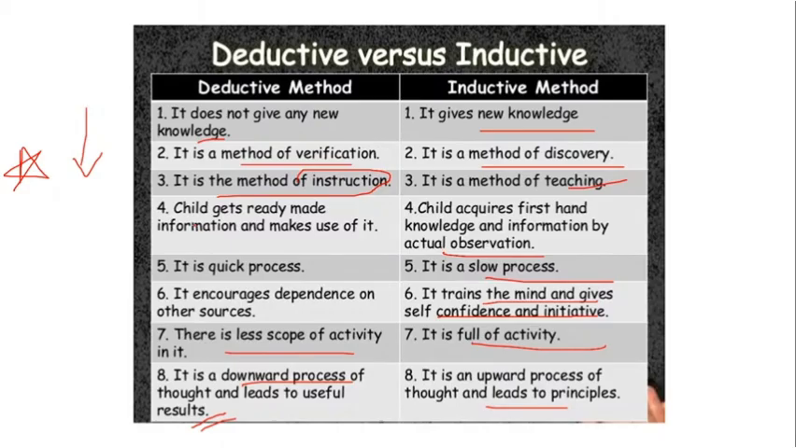So if you want to transfer the information to the child in the best possible manner, you can use a deductive method wherein the child gets a proper set of information. Whereas if you want a child to come up with something new, become creative, become innovative, you can go with an inductive approach. So in the lower classes you can try a deductive approach, and for the higher classes you can try an inductive approach.